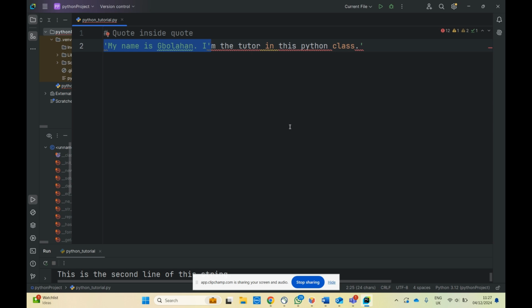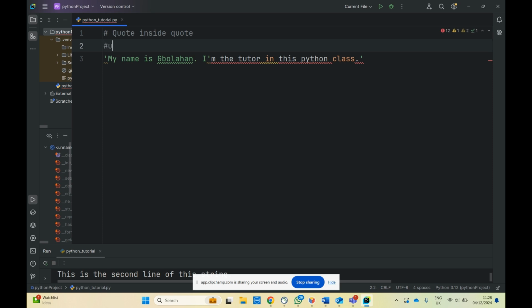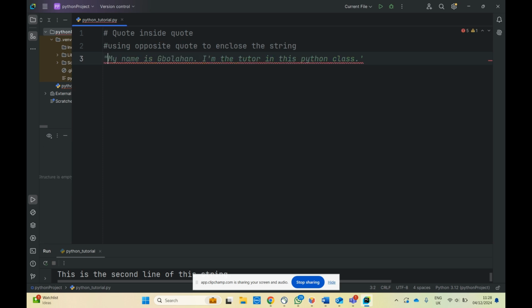We can solve this issue in a number of ways. The first one is using opposite quotes to enclose the string. Sorry, meant opposite quote. Opposite quotes to enclose the string. In this case, we have used a single quote here. On the outside, we'll be using the opposing one, which will be double, and we come here, it will be double.